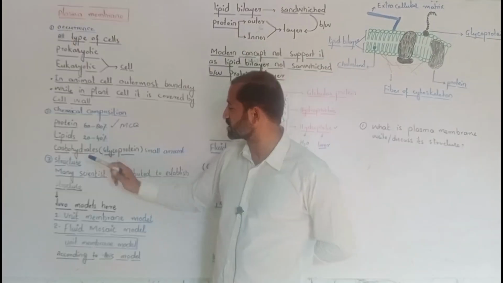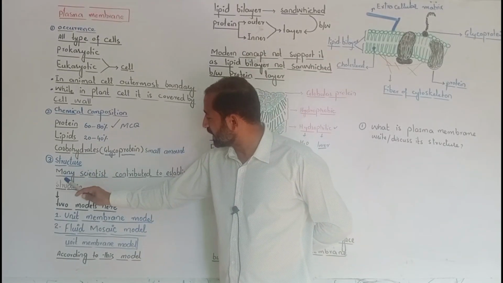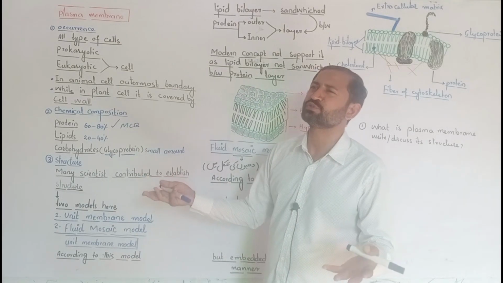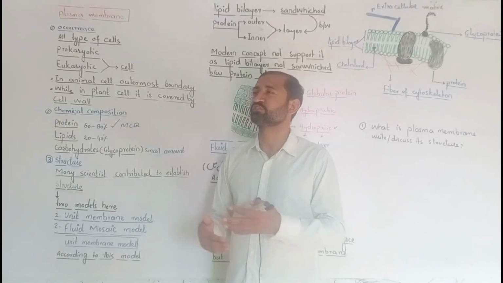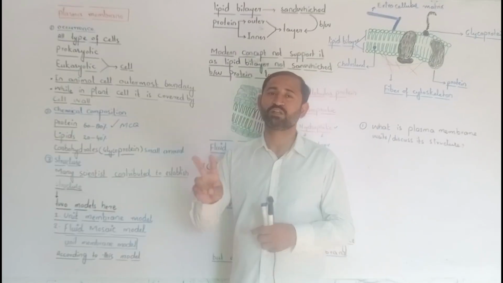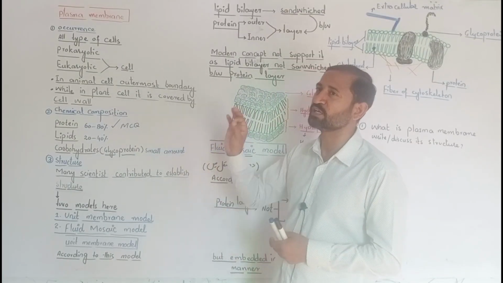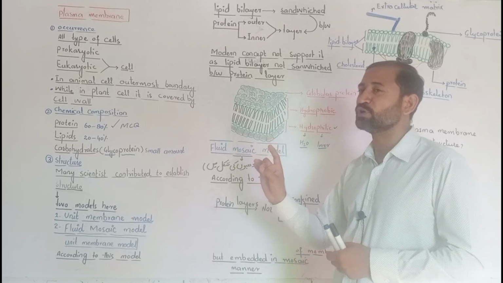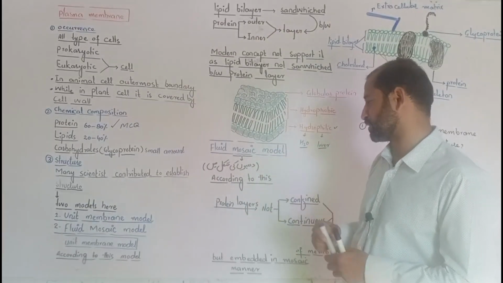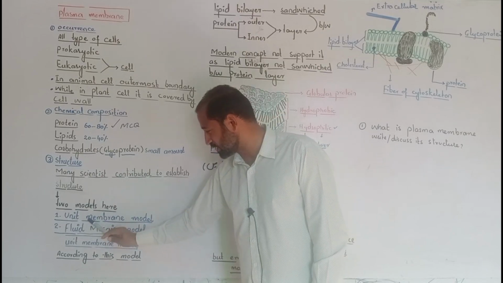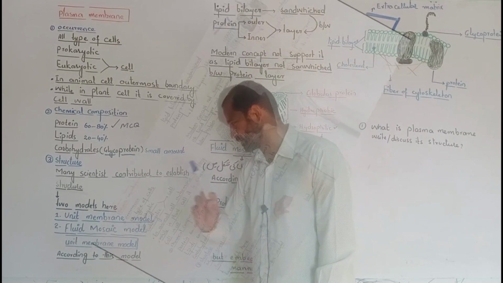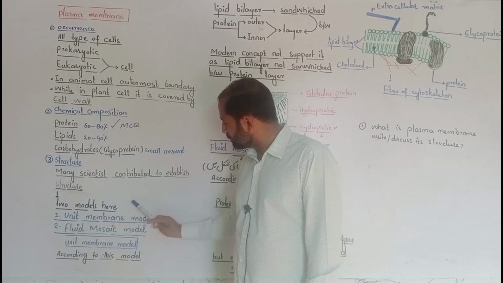Next one is its structure. Many scientists contributed to form its structure. There are many types of models to explain the structure of plasma membrane, but here we will discuss only 2 types. Number 1 is unit membrane model, and number 2 is fluid mosaic model. So first one is unit membrane model, and second one is fluid mosaic model. According to unit membrane model,